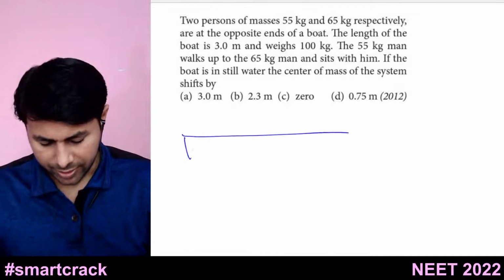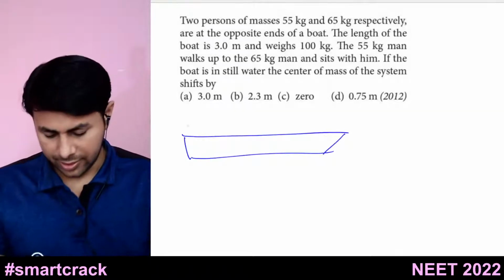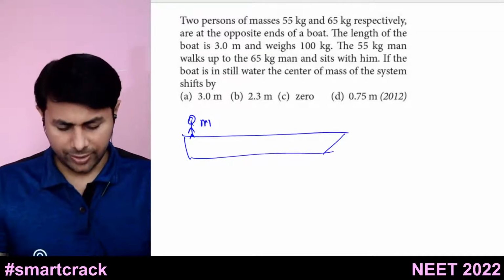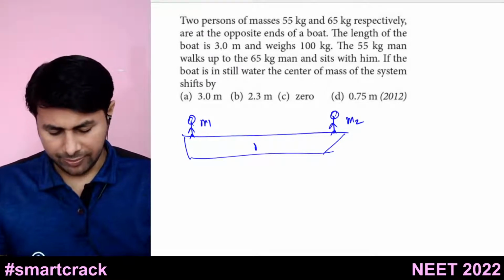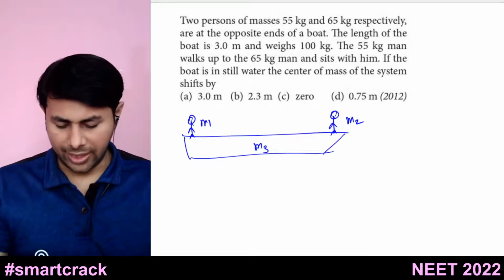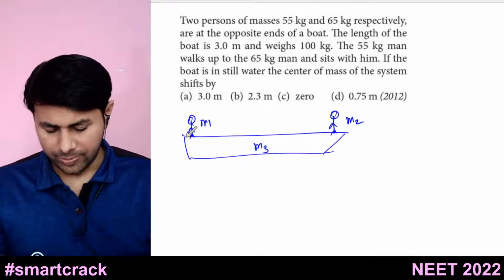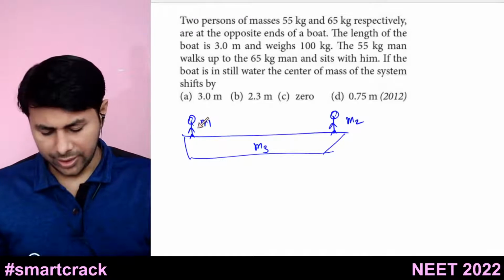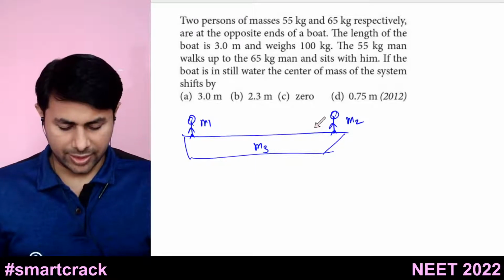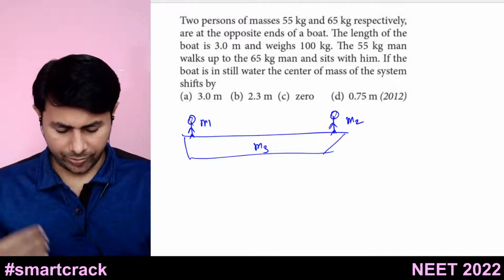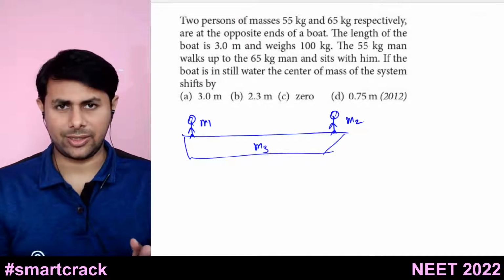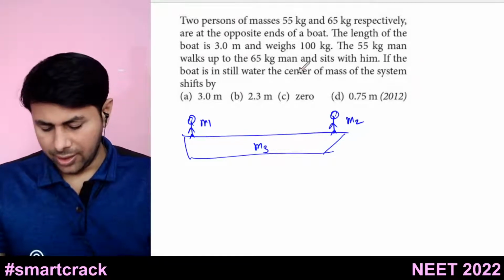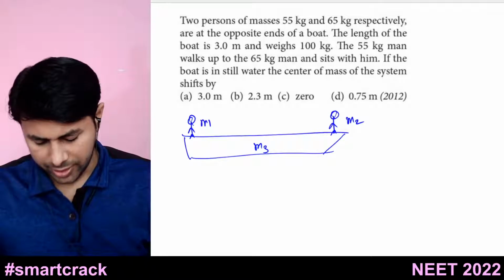So you have this boat and you have two people. This first person, his mass is 55 kg, so let's call it M1. The second person whose mass is M2, and the boat has some mass, let's say M3. And now what happens is, this person with mass M1 walks to the person with mass M2 and then sits there. So you can see some mass is shifting, right? The question is, if the boat is in still water.